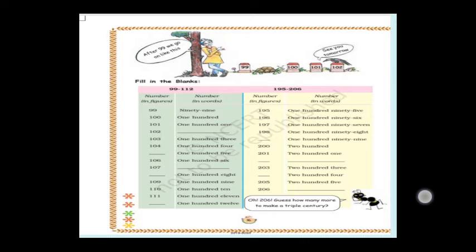After 99 we go on like this. See, 99's next number is 100. 100's next number is 101. 101's next number is 102. So like that: 99, 100, 101, 102. You are filling the blanks, you have to fill them up.